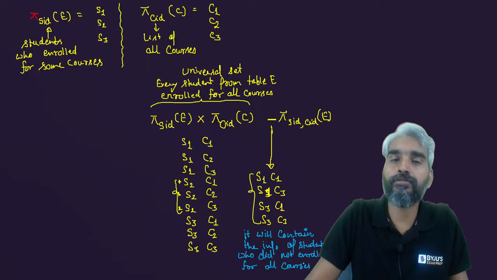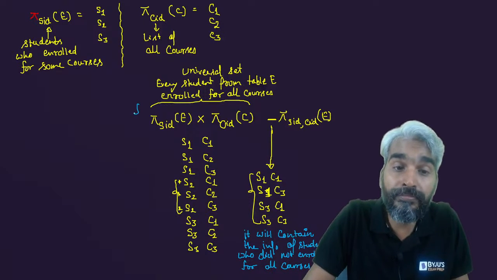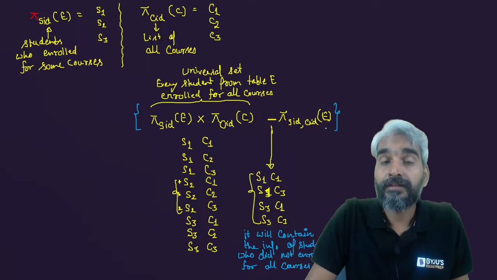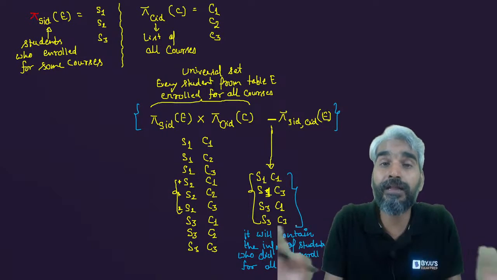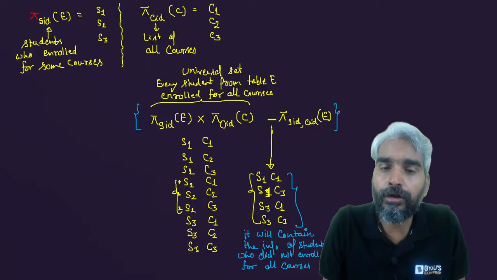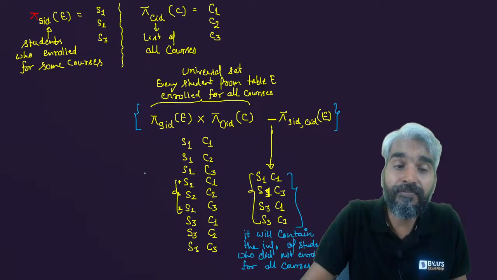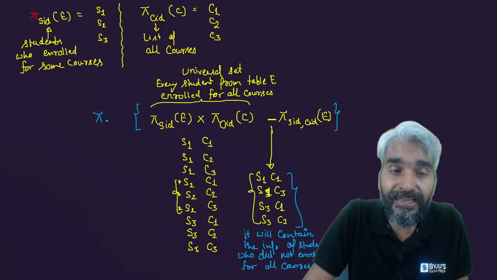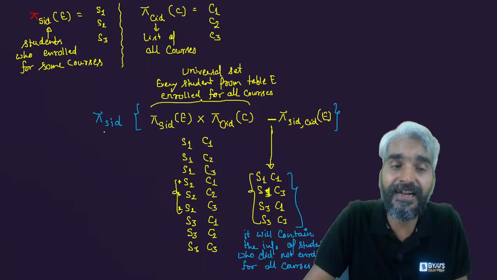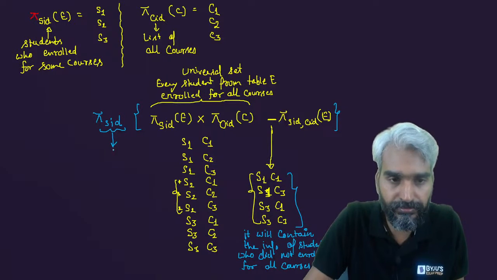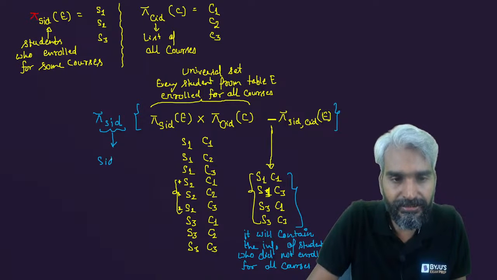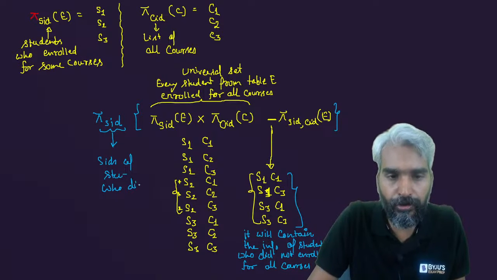From this relation, in which the information of a student who did not enroll for all courses is available, you project the SIDs. If you project the SIDs, you will get the SIDs of the students who did not enroll for all courses.